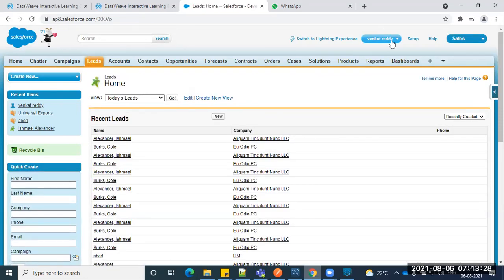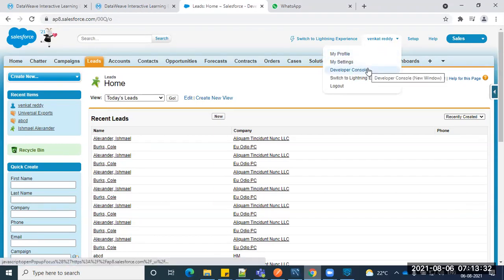Here, on top of your name, originally there might be a restriction in the client's sandbox or the client's production Salesforce URL, since they have different kinds of sandboxes.